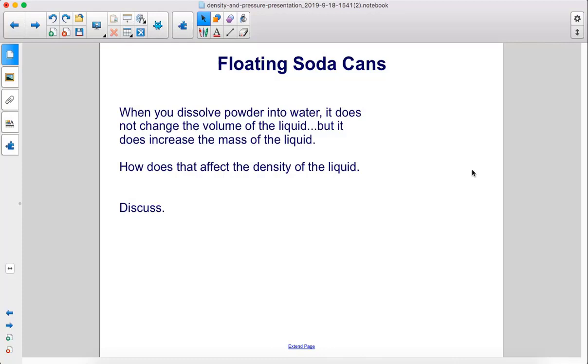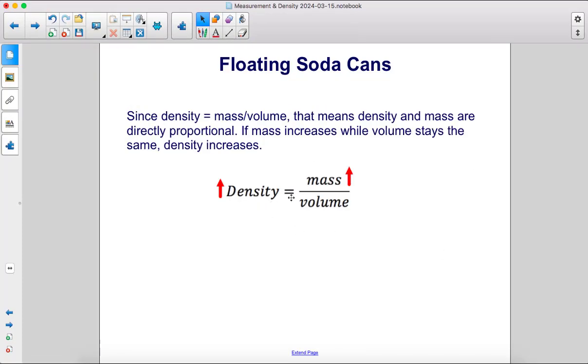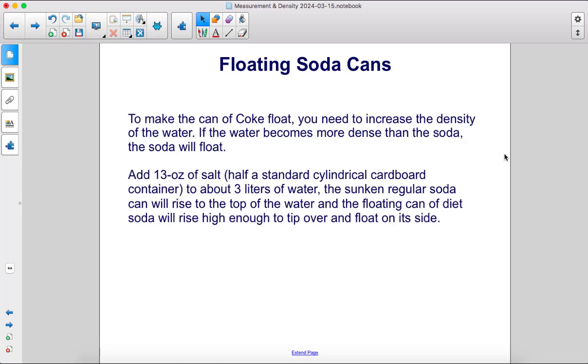Discuss. Since density equals mass divided by volume, that means that density and mass are directly proportional. If mass increases while volume stays the same, density also increases. To make the can of Coke float, you need to increase the density of the water. If the water becomes more dense than the soda, then the soda will float.